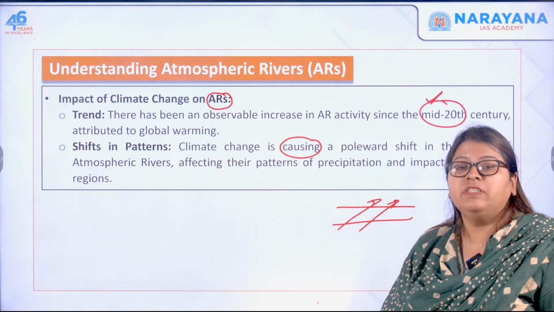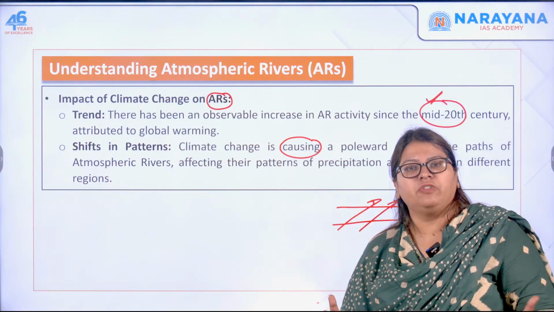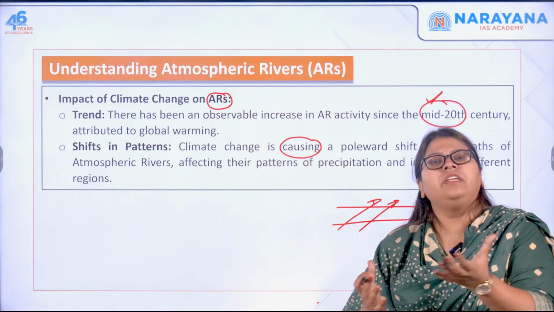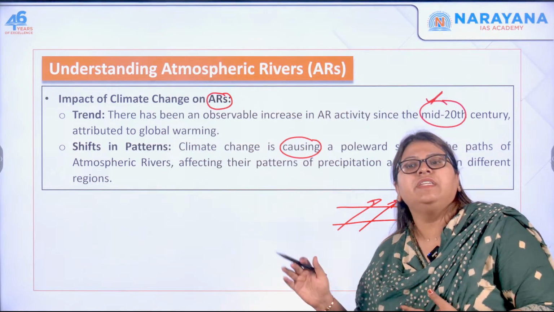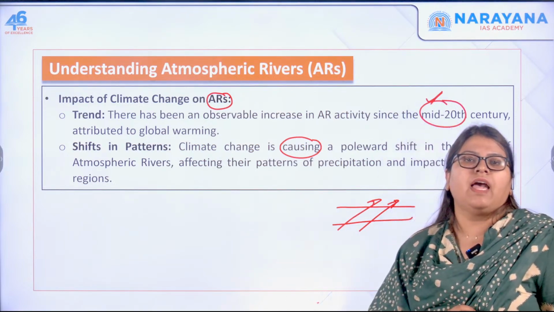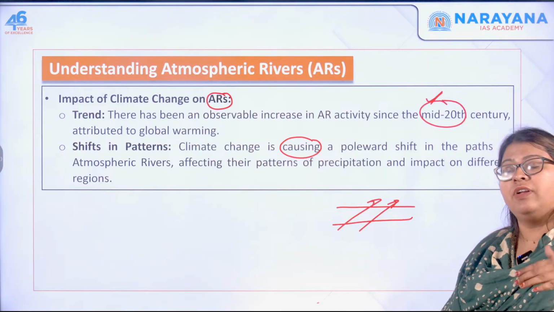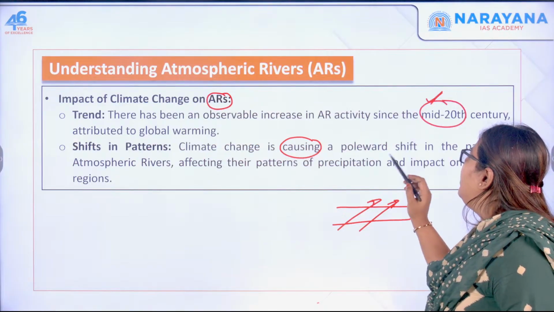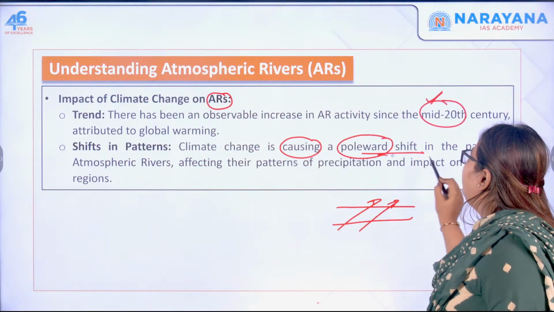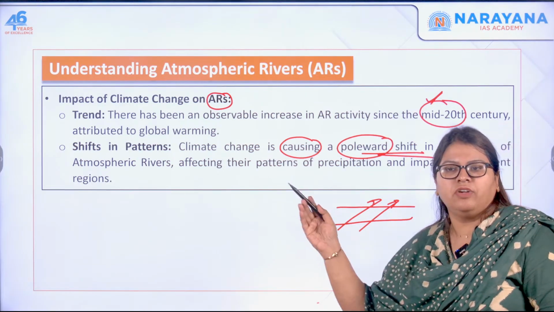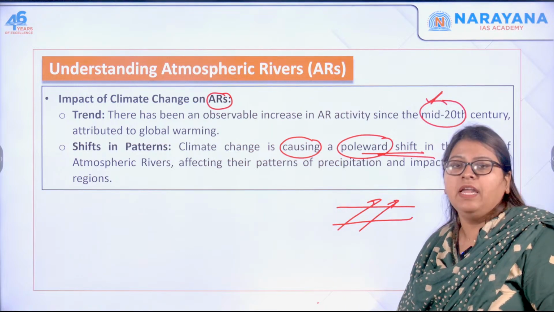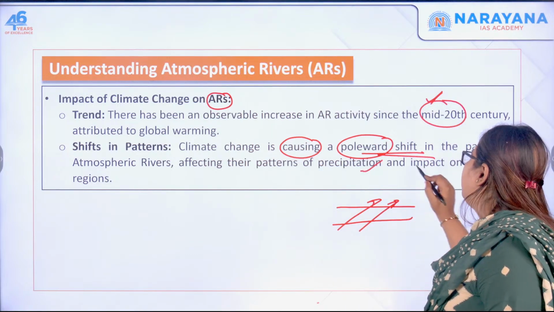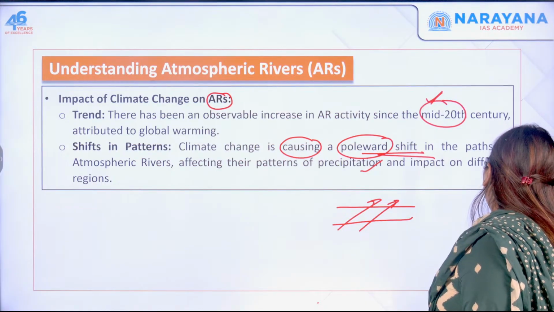But now, due to climate change and increasing temperature, the temperature in the polar regions is also increasing. So instances of atmospheric rivers are happening in the polar regions as well. There is a shift in these instances, thereby affecting the patterns of precipitation and impacting different regions.